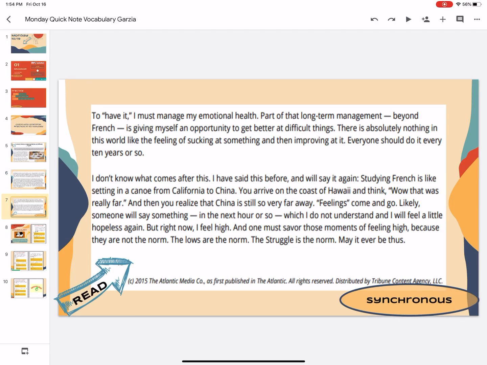To have it, I must manage my emotional health. Part of that long-term management beyond French is giving myself an opportunity to get better at difficult things. There's absolutely nothing in this world like the feeling of sucking at something and then improving it. Everyone should do it every 10 years or so.